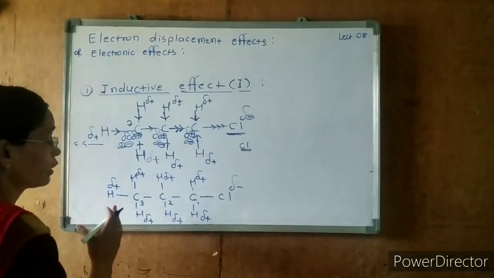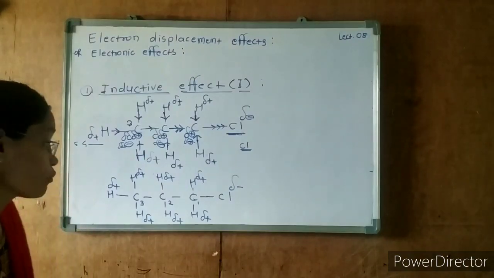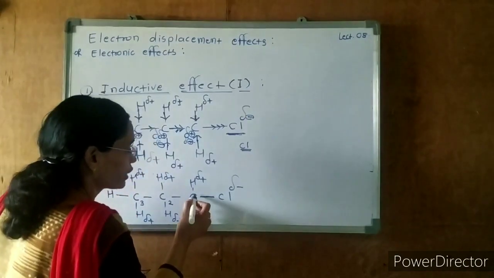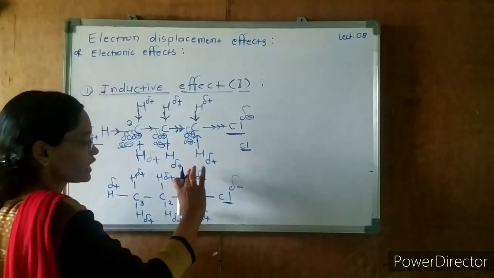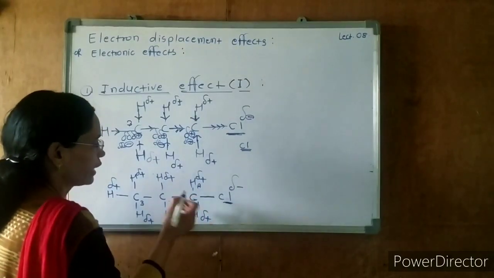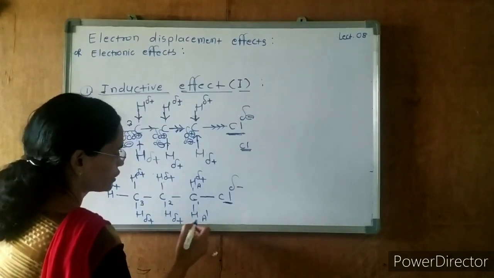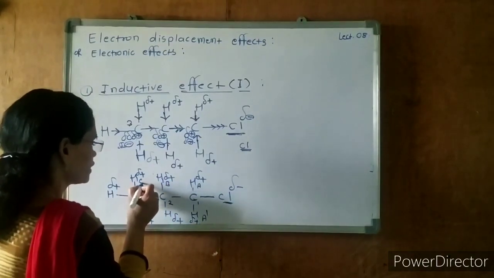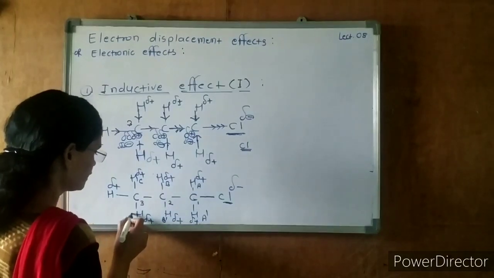Now here we have to identify which hydrogens are more acidic. Here the effect is maximum for carbon number 1, and for the hydrogens present on carbon number 1, the electronegative effect of chlorine is maximum. Suppose this is hydrogen A, and this is A dash, which carry delta positive. Suppose this hydrogen is B and this hydrogen is C, and this is B dash, and this is C dash.